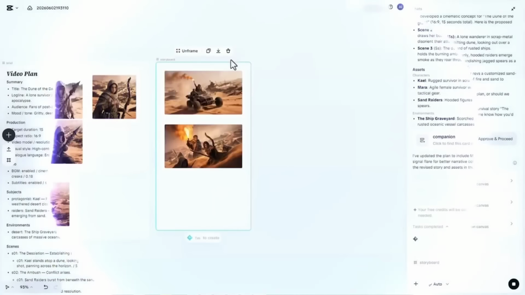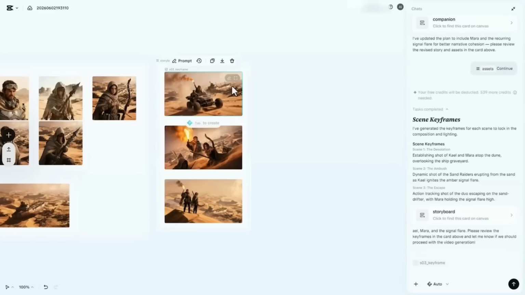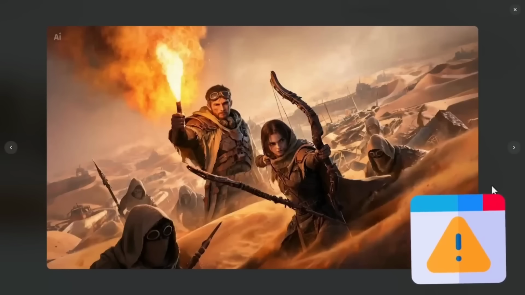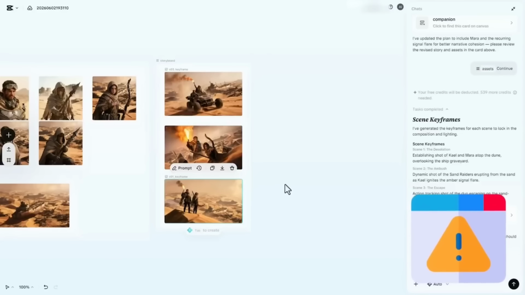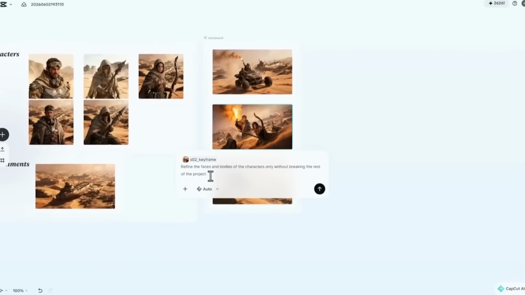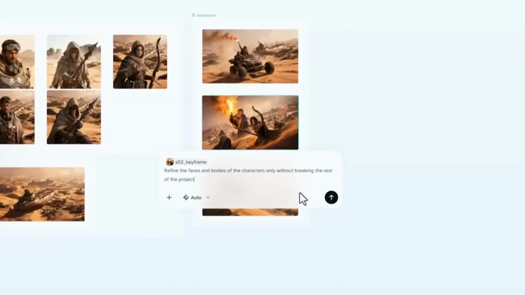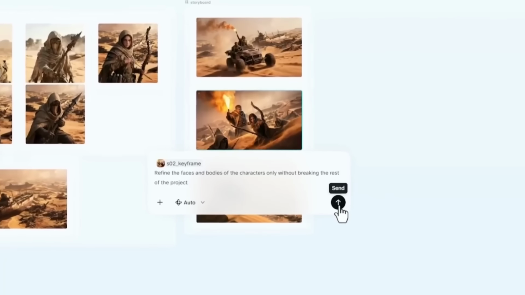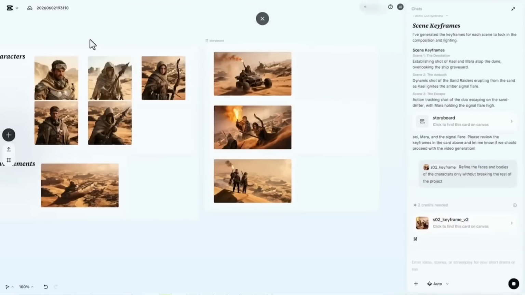Then, after the storyboard was generated, I noticed a few shots didn't fully match the emotion or framing I wanted. Normally, this is where most AI video workflows completely collapse, because one bad shot forces you to regenerate entire sections again. But here, I could literally select one specific shot, press tab, call the agent, and refine only that moment without breaking the rest of the project. And that completely changes the workflow, because now you're not just regenerating clips anymore. You're actually directing scenes step by step.